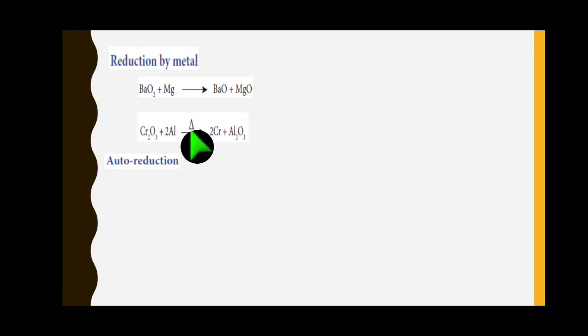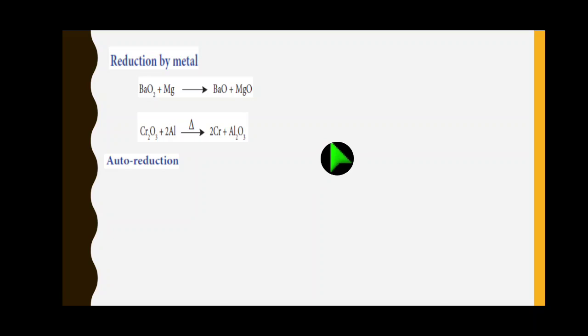First step, this is the aluminothermic process. From the chromic oxide we can get chromium. They use a reducing agent, aluminium. Aluminium takes oxygen, alumina Al2O3 will form, and chromium metal can be obtained. This process is known as the aluminothermic process. For balancing the equation, left side 2 chromium, right side 2 chromium; right side 2 aluminum, left side 2 aluminum; oxygen left side 3, right side also 3.